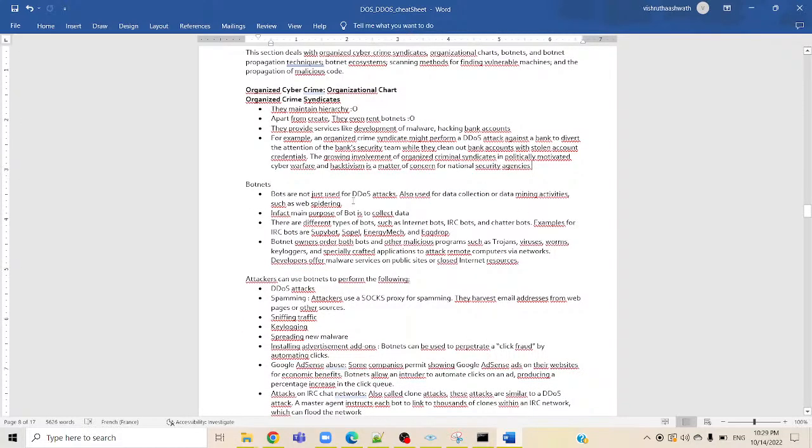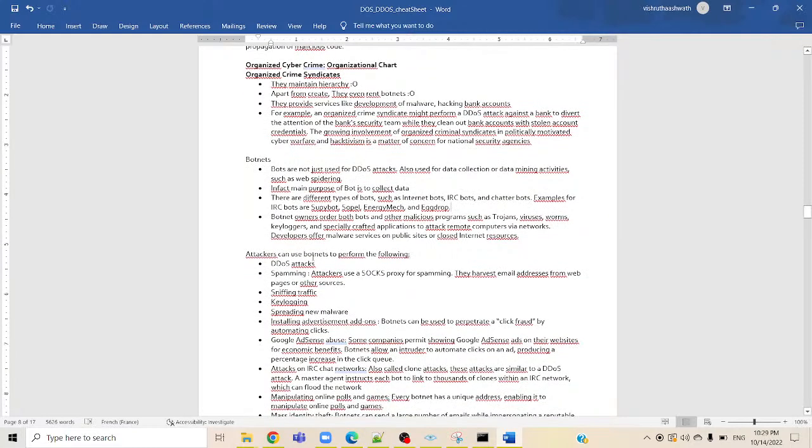Botnets are not just used for DDoS attacks, they are also used for data collection or data mining activities such as web spidering. In fact, the main purpose of a bot is to collect data. There are three types of bots: internet bots, IRC bots, and chatter bots. Examples of IRC bots are SupiBot, Sopel, EnergyMech, and EggDrop.